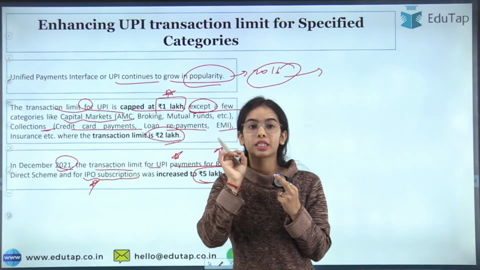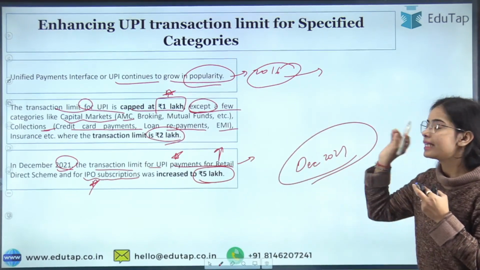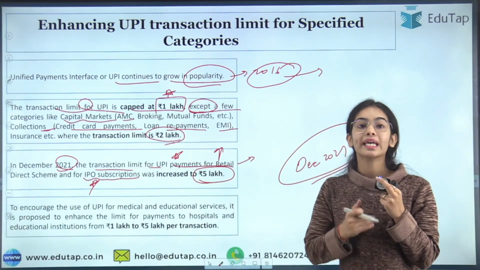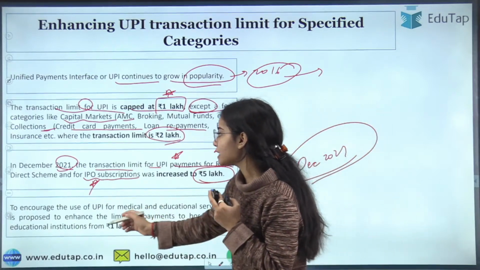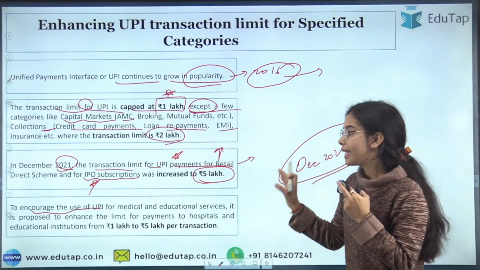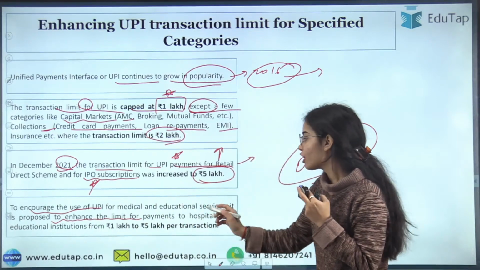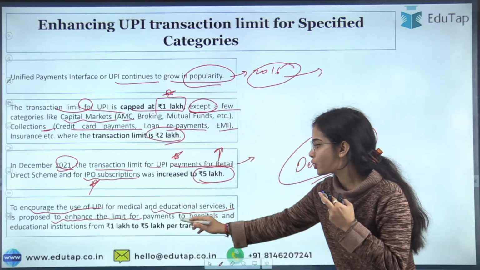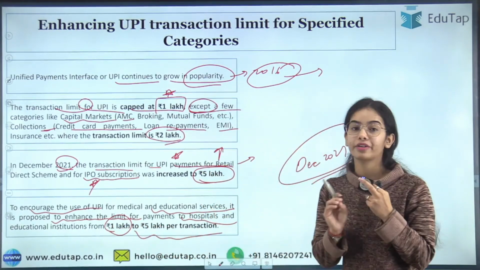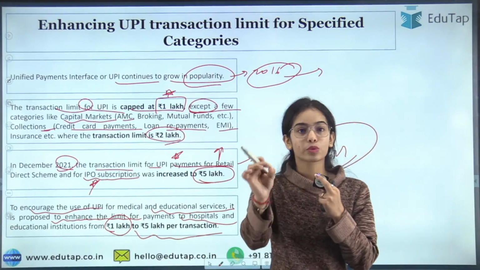So what is the decision that has been taken in December 2023, that you need to understand. The Monetary Policy Committee and the Reserve Bank of India have said that to encourage the UPI transactions and the use of UPI for medical and educational services, it has been proposed to enhance the limit for the payments to the hospitals and the education institutions from 1 lakh to 5 lakh per transaction. So remember this very clearly, that the transaction limit is 1 lakh.